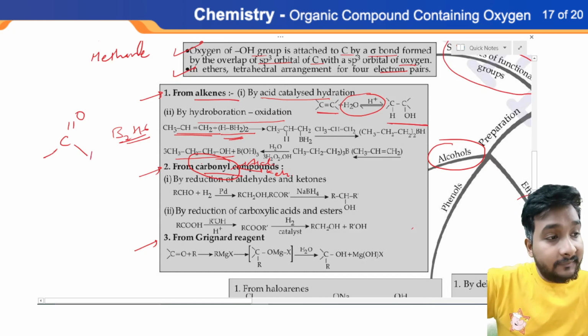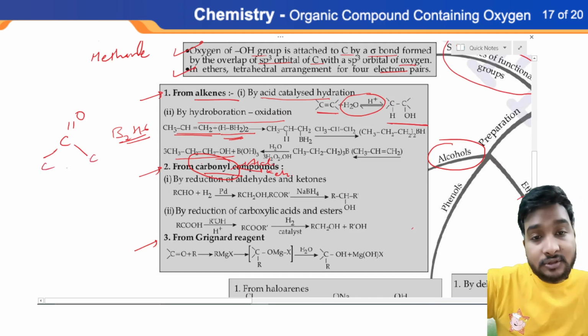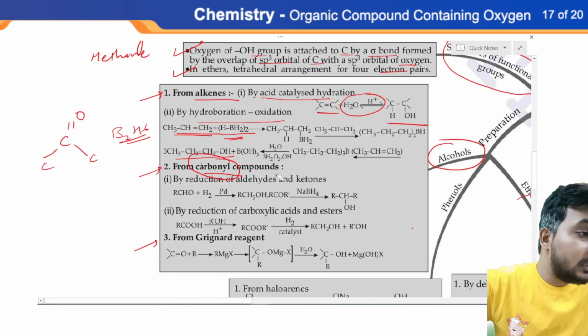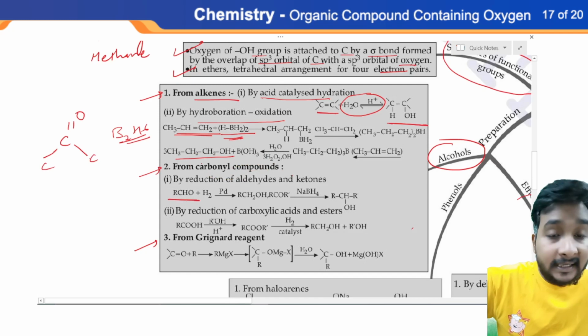Okay. If hydrogen is present, it is aldehyde. If both the bonds are connected with carbon only, it is called ketone.